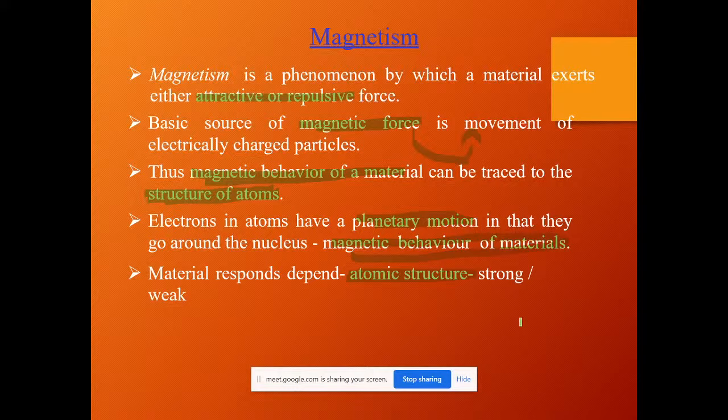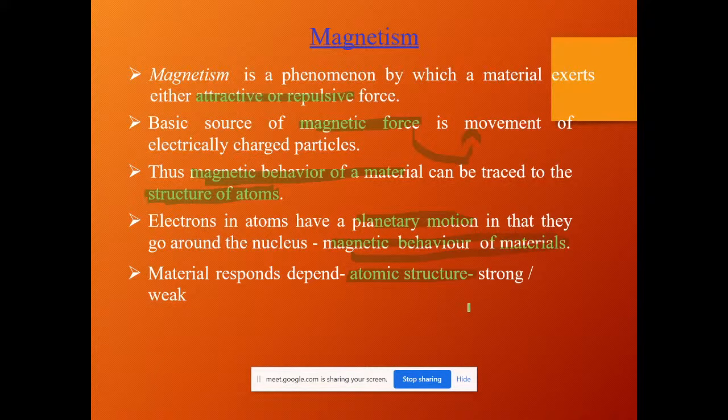If the motion of the electron changes, then the structure of the atom will differ, and if the structure of the atom differs, the property of the material will change. This is the only thing you have to remember: the magnetic nature or any sort of material strength depends on atomic structure. Based on this atomic structure only, the strength or the weakness of the material is identified.